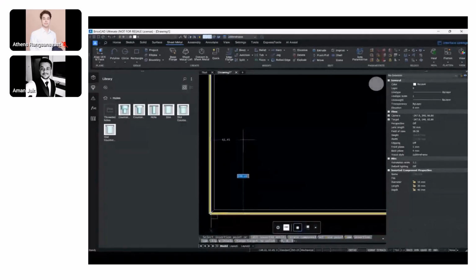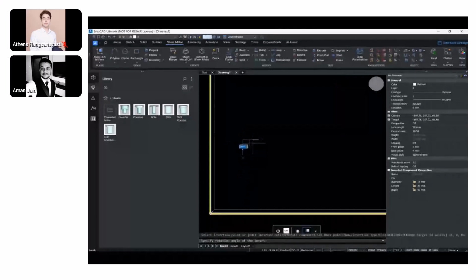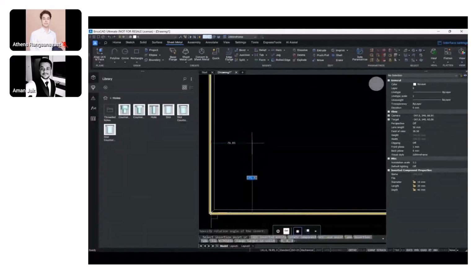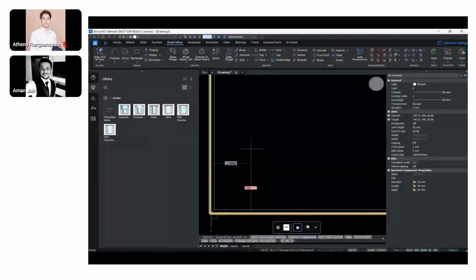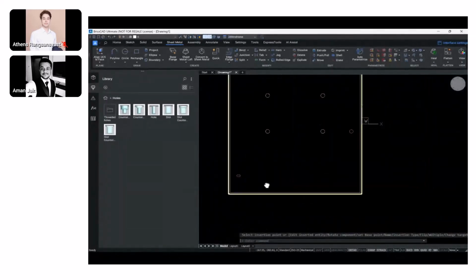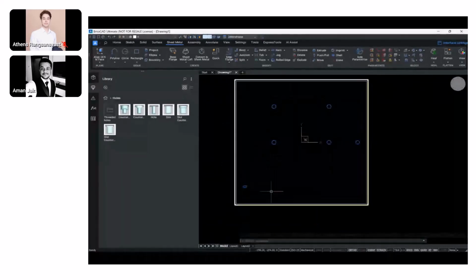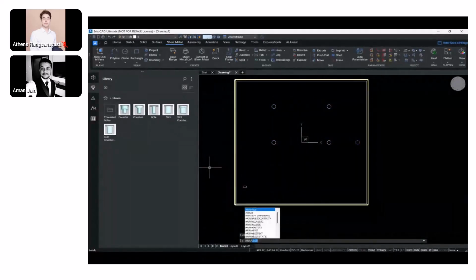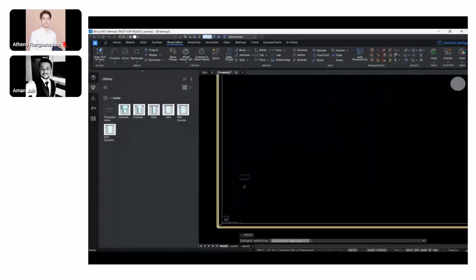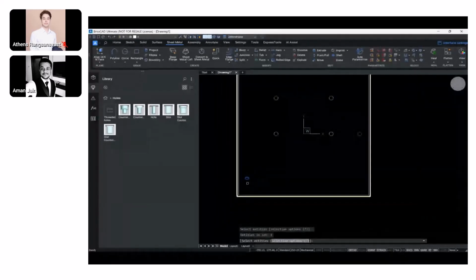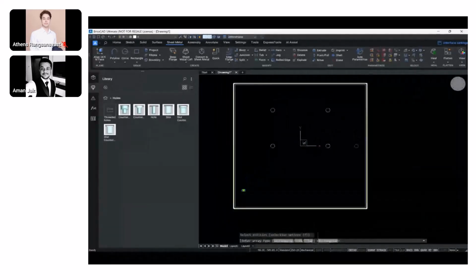Now, this is a slot. Not sure if you are able to see the slot representation because it's in red. So we'll rotate the slot by 90 degrees, and let's say from the vertical flange or the horizontal one, it's at a distance of 100, and from this, it's at a distance of 50. And we'll then array it so that we get multiple instances of this slot. Now, these slots would act like vents for our enclosure. You just select this and have an associative array created for this particular slot that we have, right?